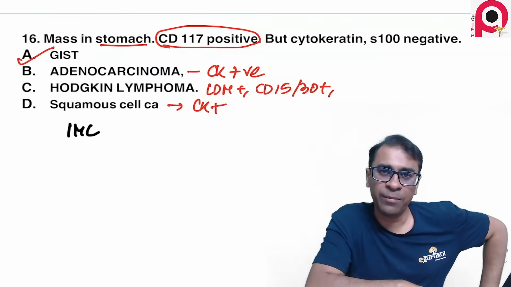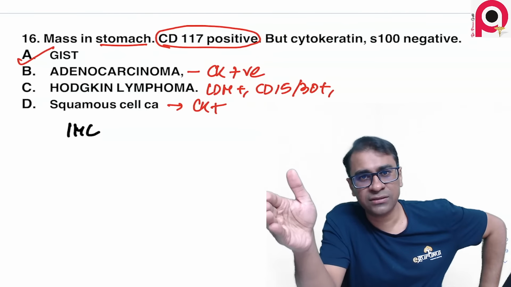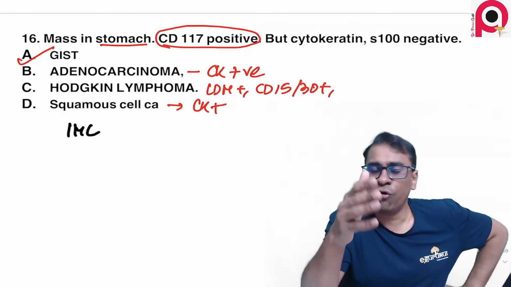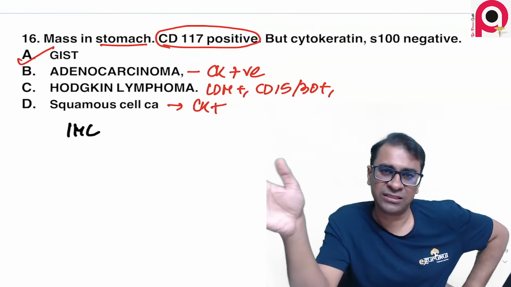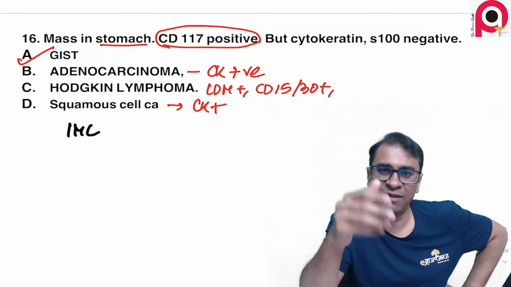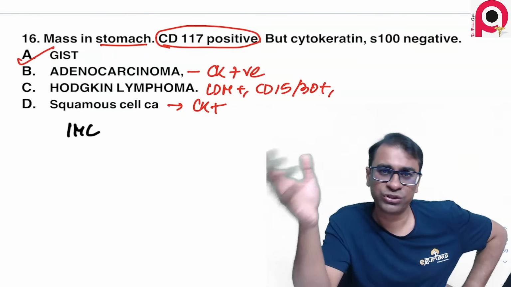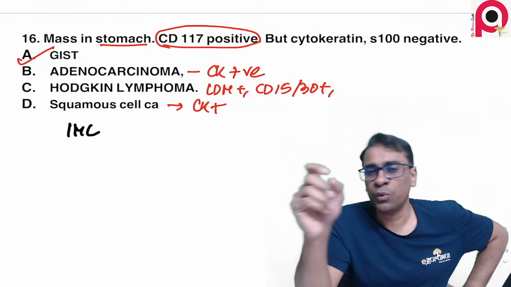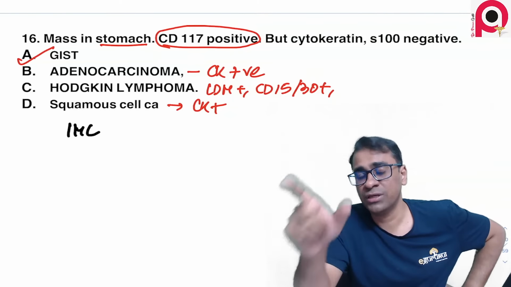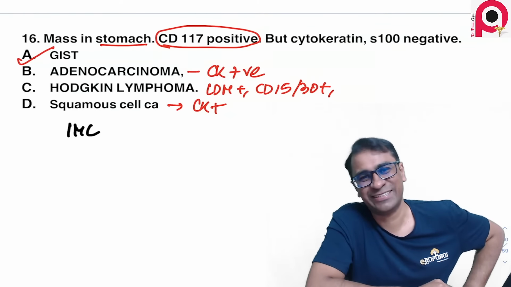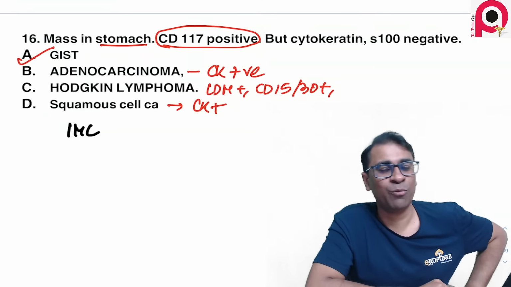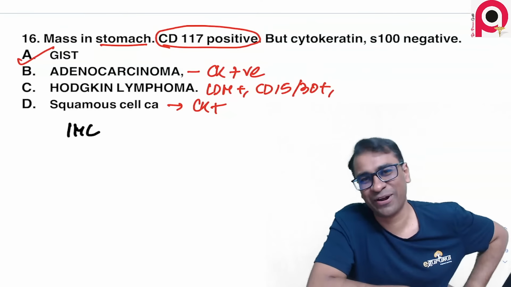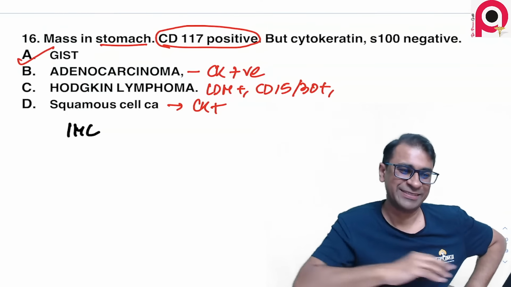So IHC, remember, for carcinoma it is cytokeratin, for sarcoma it is vimentin, and HMB45 is for melanoma. Remember, LCH has S100 positive. Do not forget synaptophysin, chromogranin, and neuron specific enolase, which are also positive in neuroendocrine tumors, which also came in today's exam of INI-CET. Not to forget, the exam also asked you about P40, P53 and P63. All of those are so important IHC coming up nowadays. Okay.